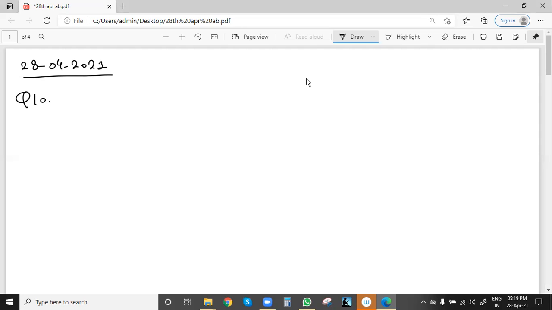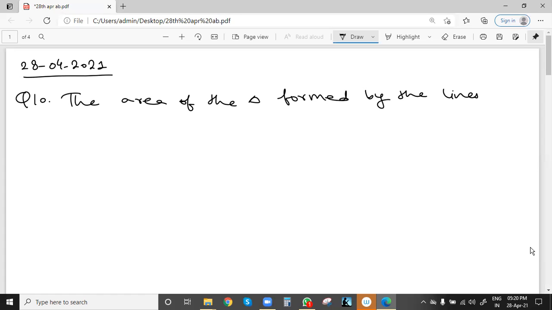Question 10. See, the area of the triangle formed by the lines x equal to 3, y equal to 4 and x equal to y is. So basically we have to solve this question.